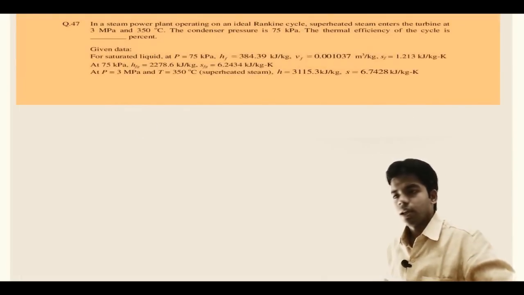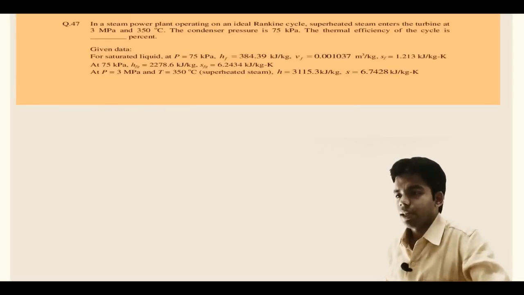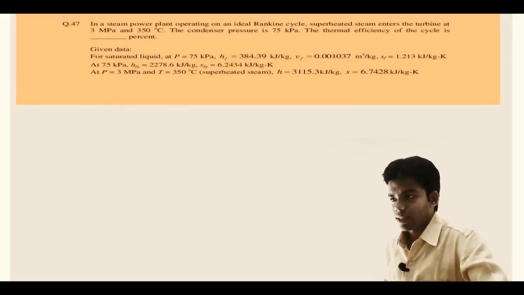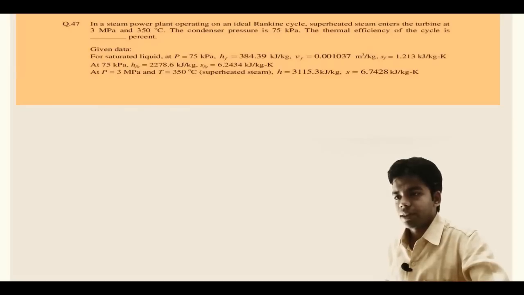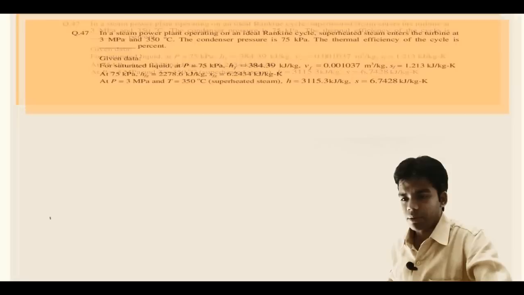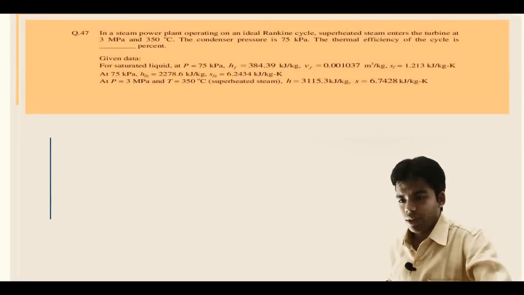In a steam power plant operating on an ideal Rankine cycle, superheated steam enters the turbine at 3 megapascal and 350 degrees centigrade. I will draw the TS diagram of this Rankine cycle simultaneously. So this is the TS diagram, with the saturation curve.